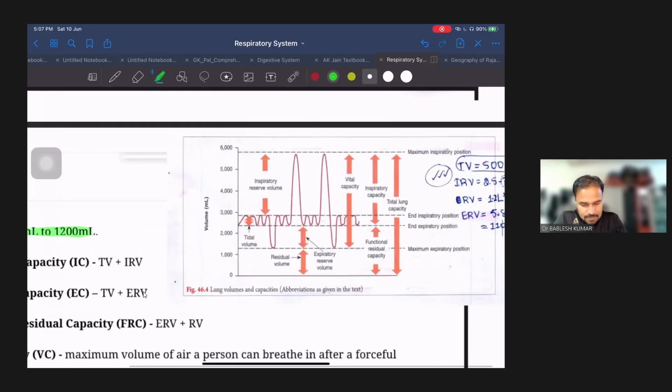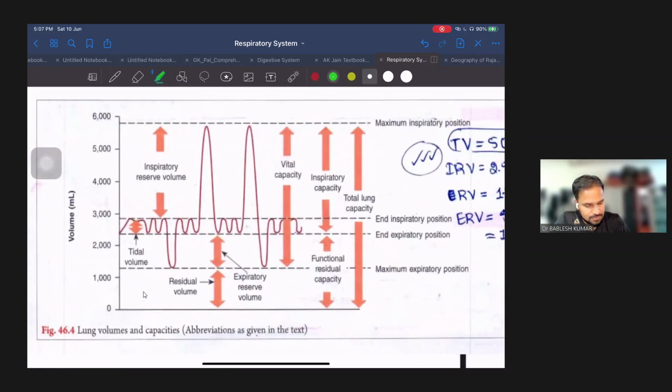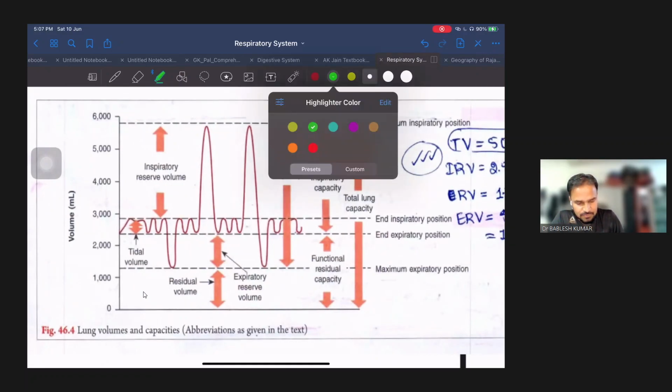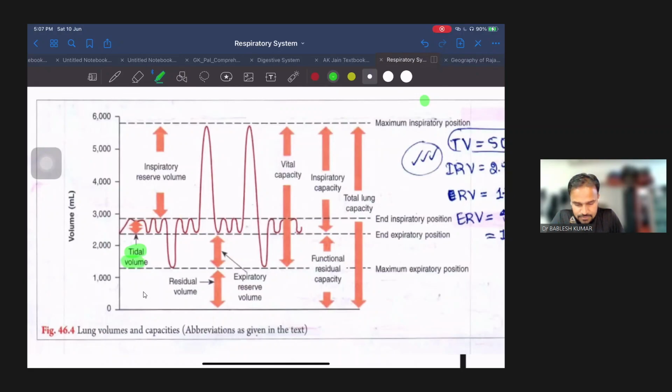So with the help of this graph we can see the different volumes. Like here we see tidal volume. This is the normal volume which a person is inspiring or expiring, that is called tidal volume. Then inspiratory reserve volume we had seen, it is the extra volume a person can inhale during forceful inspiration. Similarly we have expiratory reserve volume. Here this one is expiratory reserve volume. The extra volume of air a person can exhale during forceful expiration is called expiratory reserve volume.